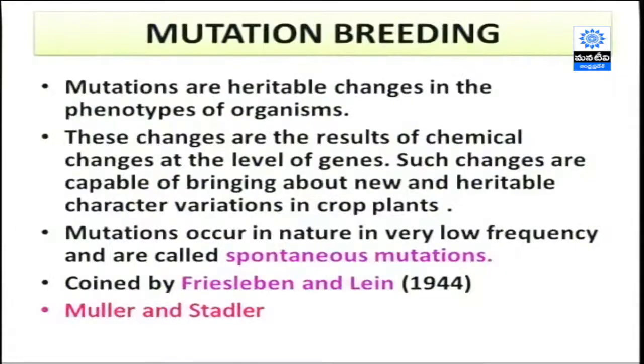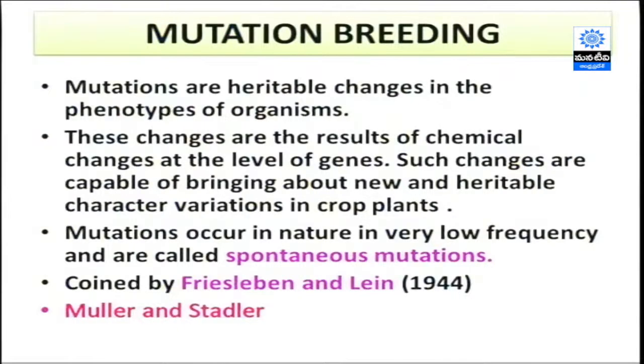That's why mutations are considered heritable changes in the phenotype. The term mutation was coined by Hugo de Vries in Oenothera lamarckiana. These changes are mainly due to chemical changes at the gene level, and they are capable of bringing about new and heritable character variations in crops.